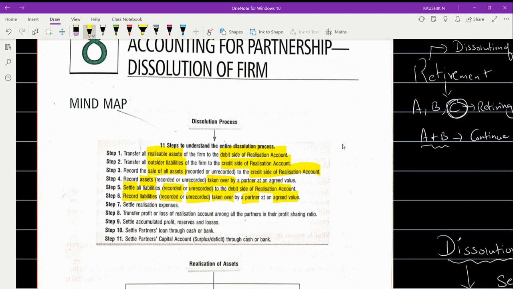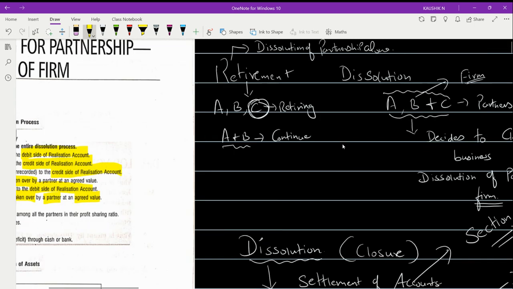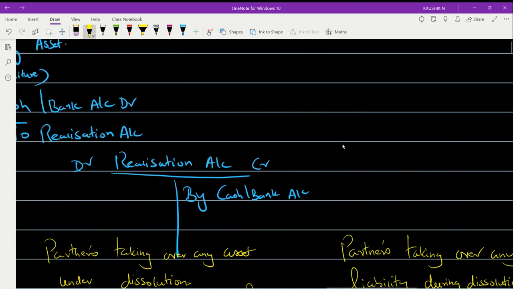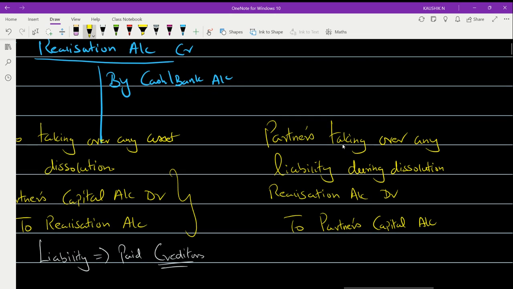Recorded liability or unrecorded liability, that's not an issue. If it is taken over by a partner at an agreed value, you will be taking it to the debit side of realization account. Is this clear to you? Is it clear to you? Hello?